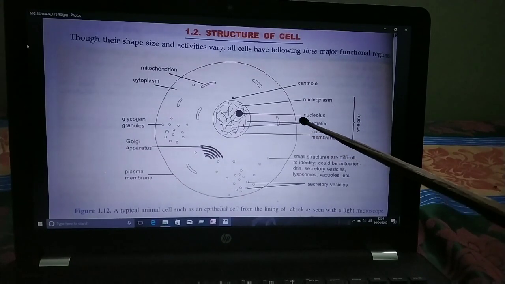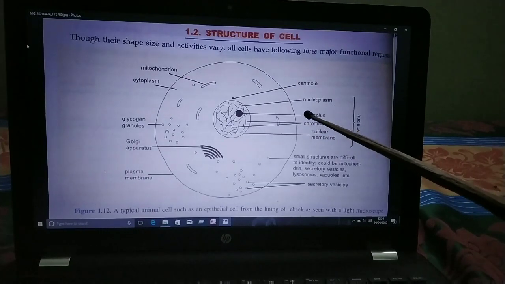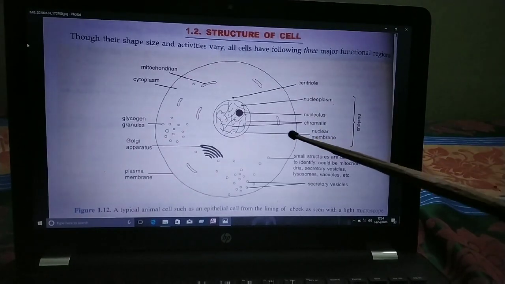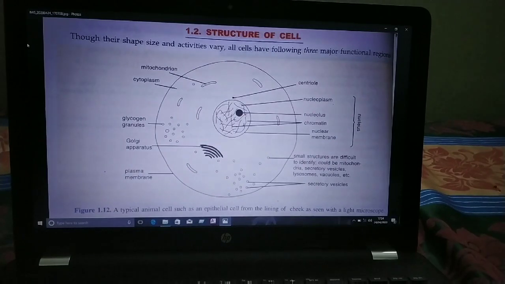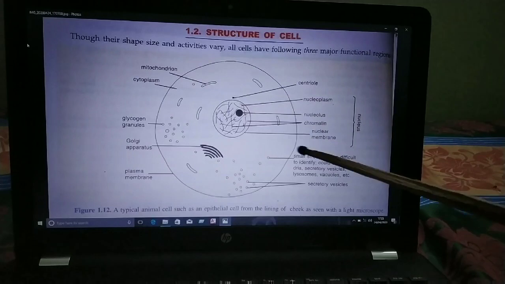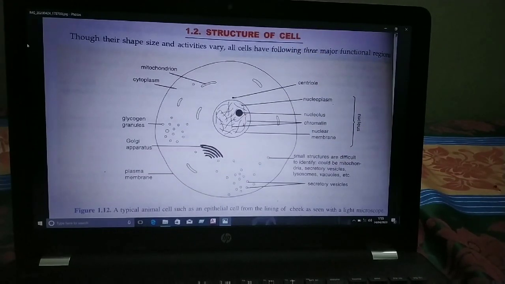Why do we say this membrane is known as the selectively permeable membrane? Because this plasma membrane permits the entry and exit of some materials in the cell, but it prevents movement of some other materials. So this is known as the selectively permeable membrane.